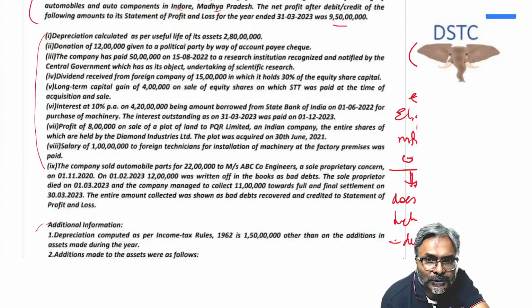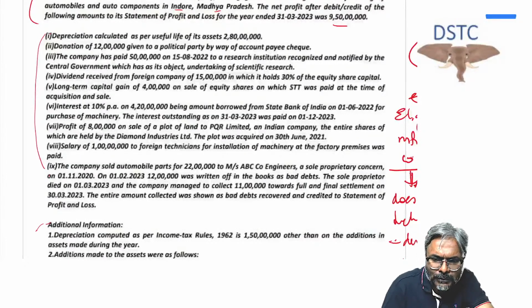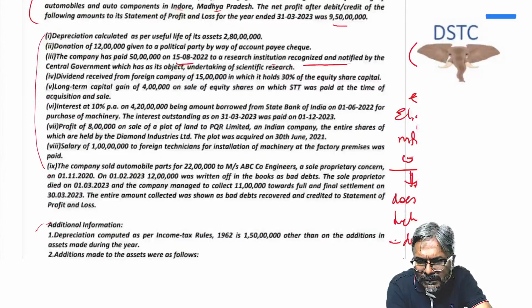Okay, now let's quickly run through these adjustments. Depreciation calculated as per the useful life of its asset, how much is that? 280. Add back. Donation of rupees 12 lakhs given to political party. Disallow. The company has paid 50 lakhs on 15th of August 2022 to a research institution recognized and notified by the central government, which has its object of undertaking research. Now donation, students, section 35 donation, I told you already. Add back. No deduction in 115BAA or 115BAB.